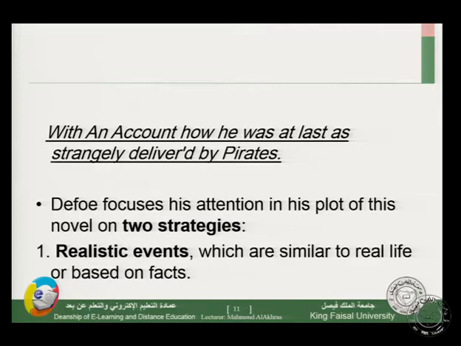In this strategy, we can see that Defoe focuses his attention on real life, and he bases his story on the real story of, you remember, the Scottish Alexander Selkirk. He bases his story on the adventure of this Scottish traveler. So it is near to real events. We have realistic events.